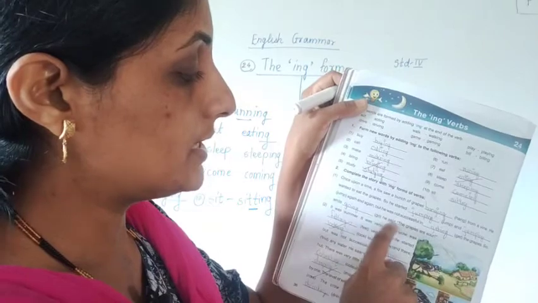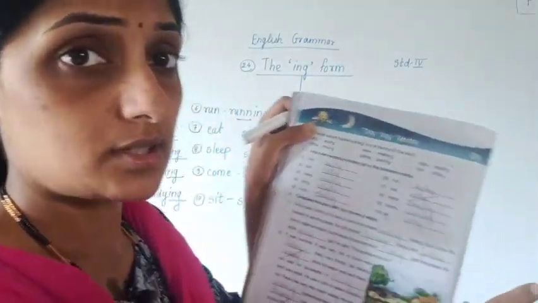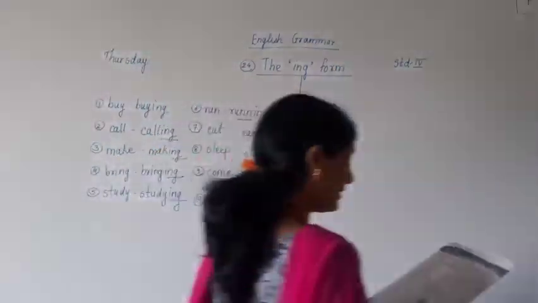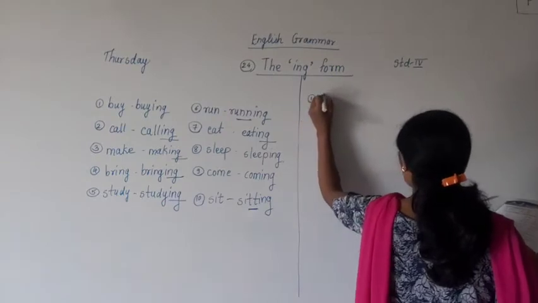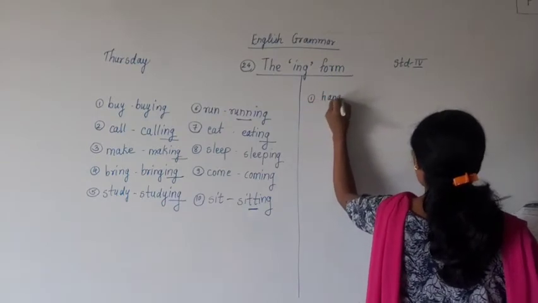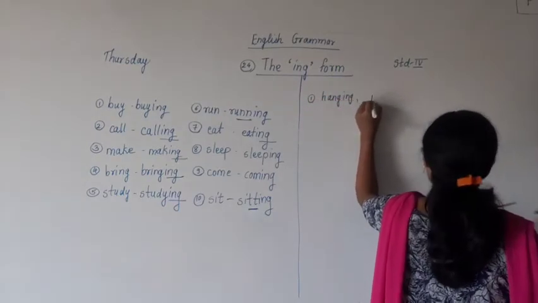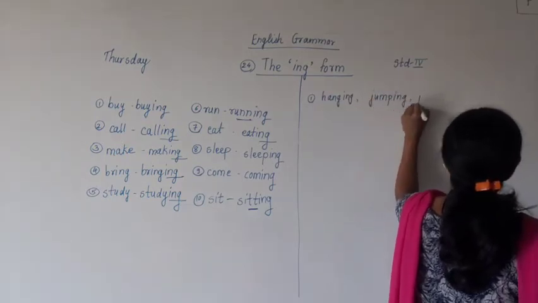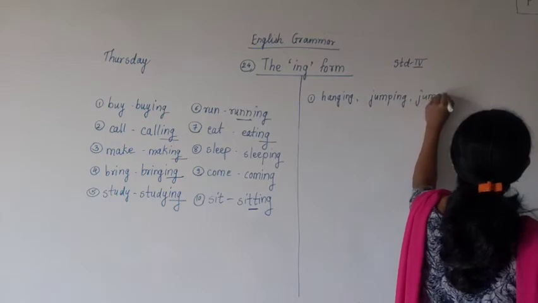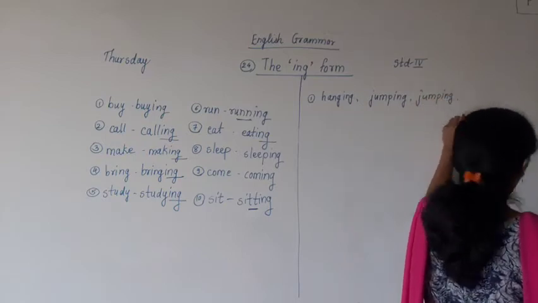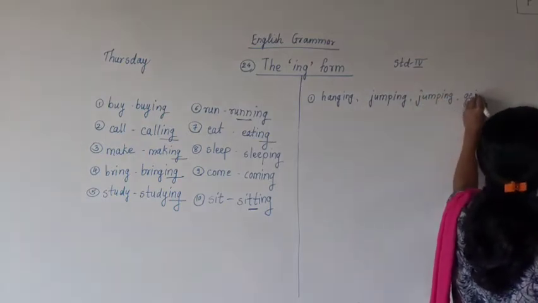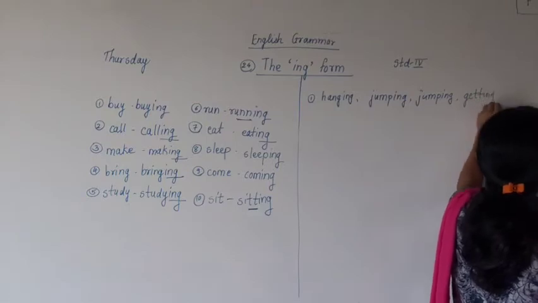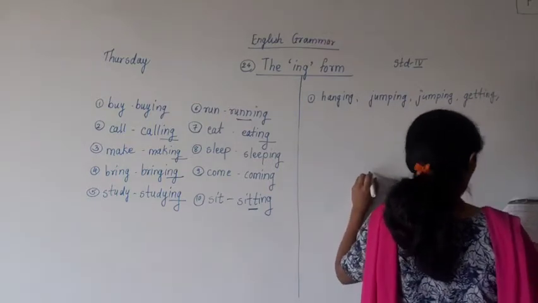So while going, he said the grapes are sour. So in the first story: hanging, jumping, getting, and going.